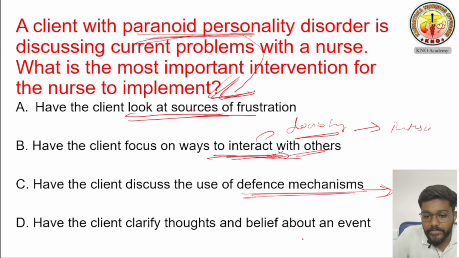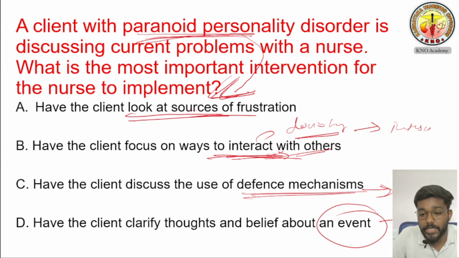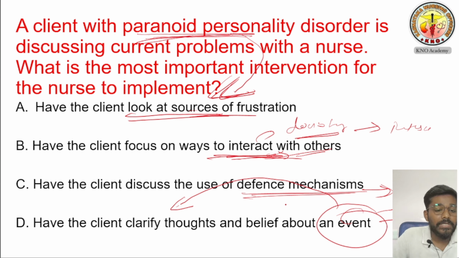Yes. So what is an event? See, the person is telling, somebody is coming to kill him. Those persons coming towards me, he is coming to murder me, he is coming to kill me. It is an event. So what is the nurse's work? She has to clarify this patient's thought. The nurse should sit beside the patient and say, that person is coming, maybe he is not coming to kill you, I am here, I am along with you, nothing will happen. By that, the nurse should clarify the thoughts of the paranoid personality disorder patient. So we'll see the next question.